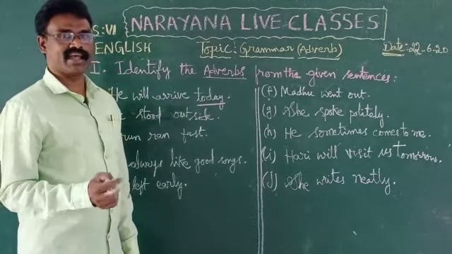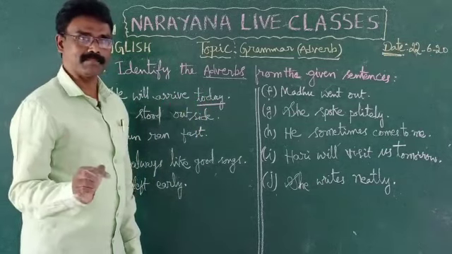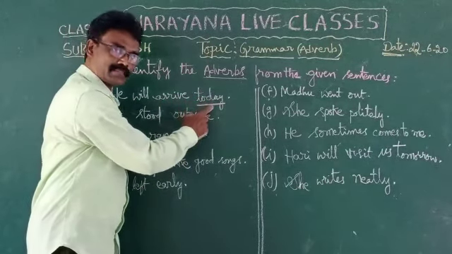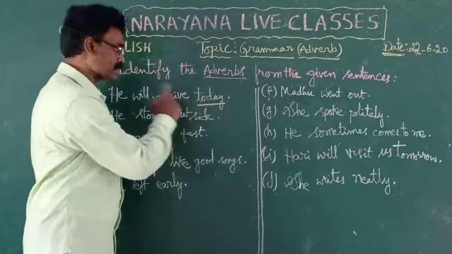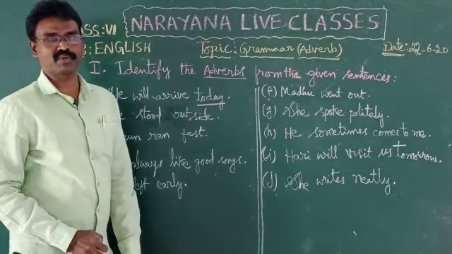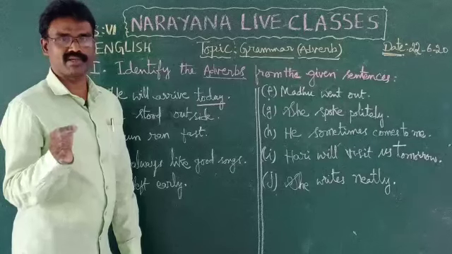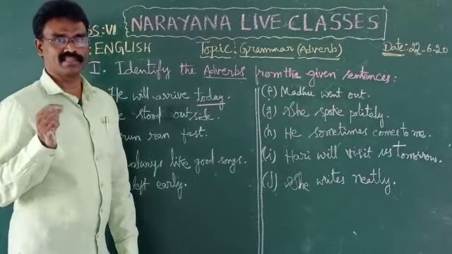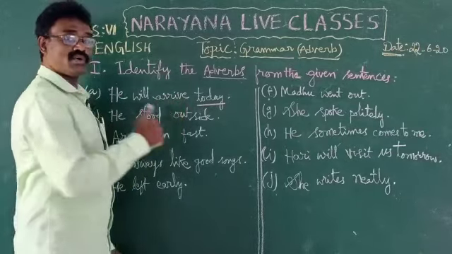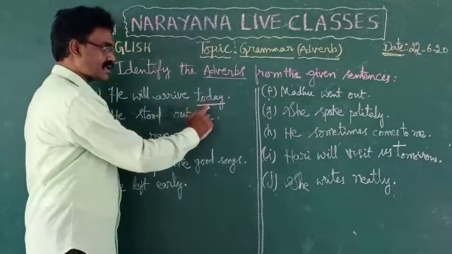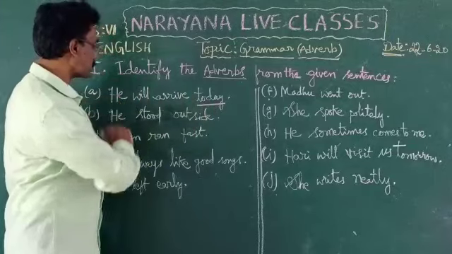It is an adverb of time. Today indicates time. When we put the question using the word when, if we get the answer, that is an adverb of time. He will arrive when? Today. So it is an adverb of time.